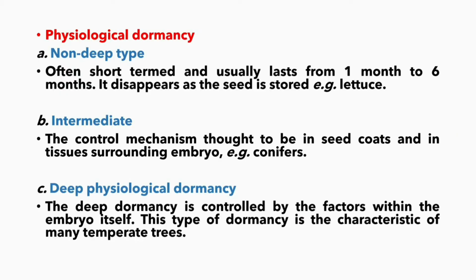Next we are going to see physiological dormancy, non-deep type, often short-term and usually lasts for 1 month to 6 months. It disappears as the seed is stored. Example, lettuce. Intermediate. In conifers, the control mechanism is thought to be in seed coats and in tissues surrounding the embryo. Deep physiological dormancy. Deep dormancy is controlled by the factors within the embryo itself. This type of dormancy is characteristic of many temperate trees.